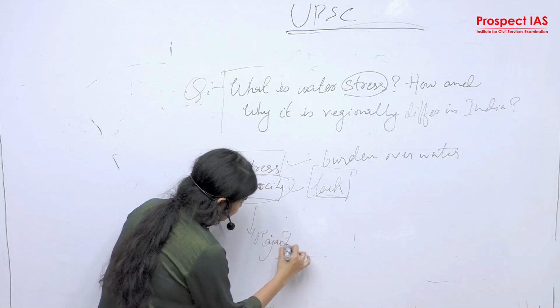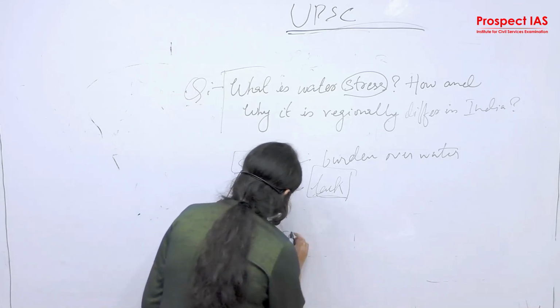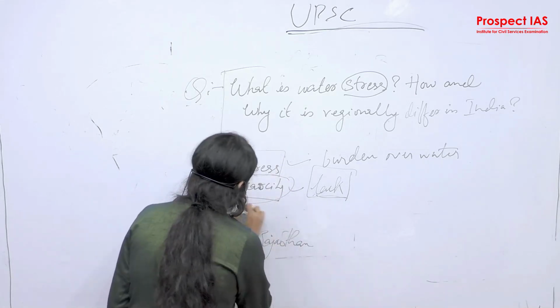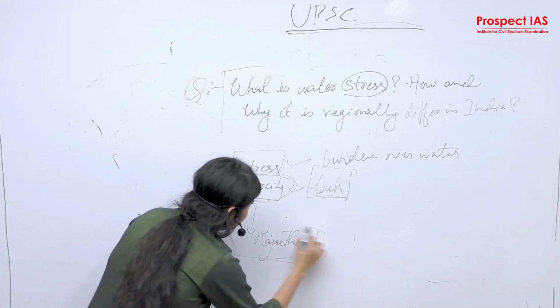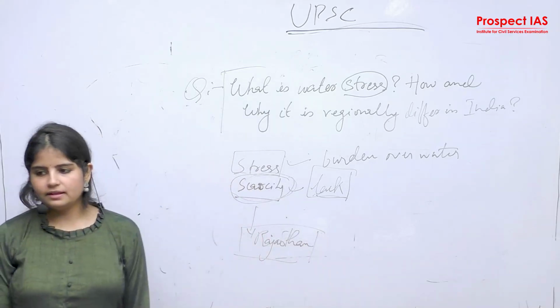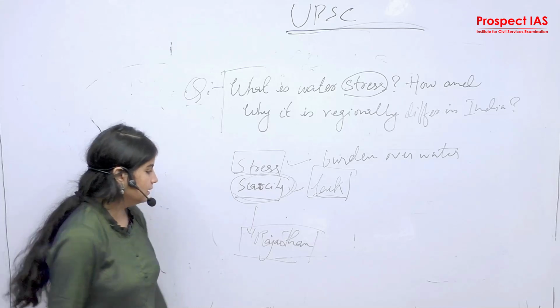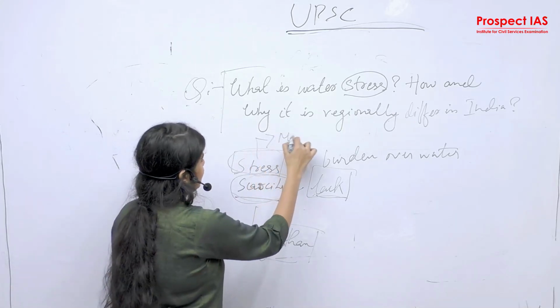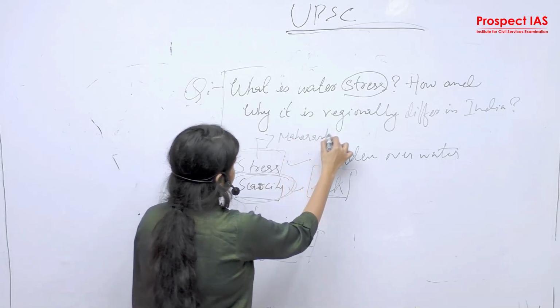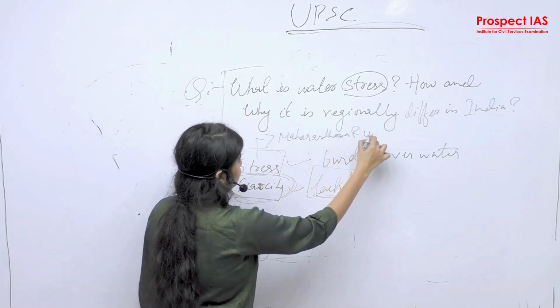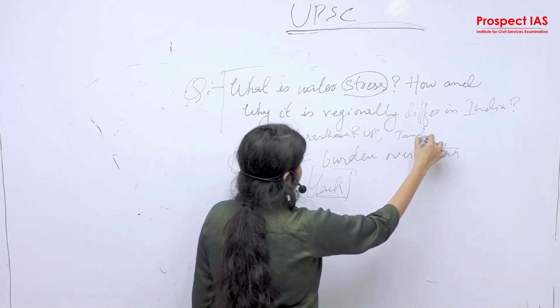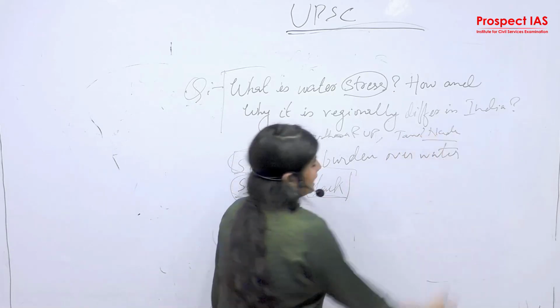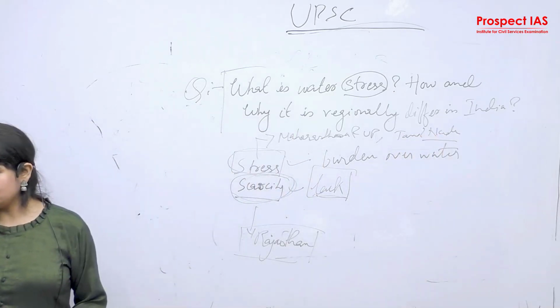Let's say water scarcity is in Rajasthan. Okay, practically let's see. The scarcity of water is in Rajasthan. Why? Because it lies in the arid area, rainfall is low, scanty rainfall. But where is water stressed? Maharashtra, UP, Tamil Nadu. So, clear with the practical differentiation of stress and scarcity?